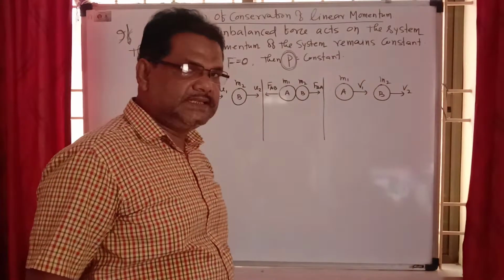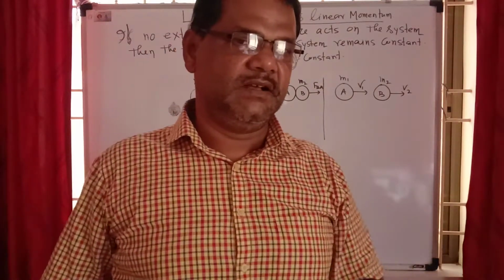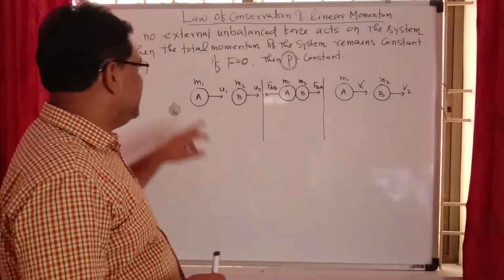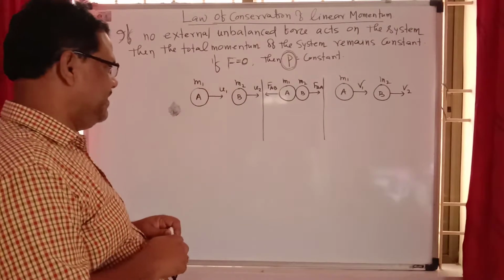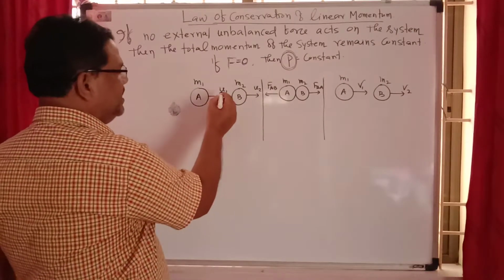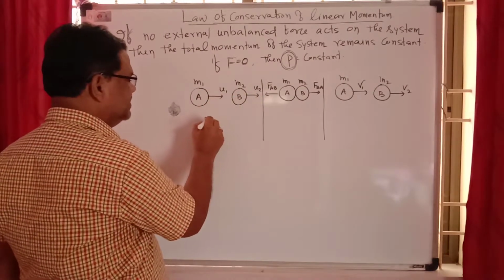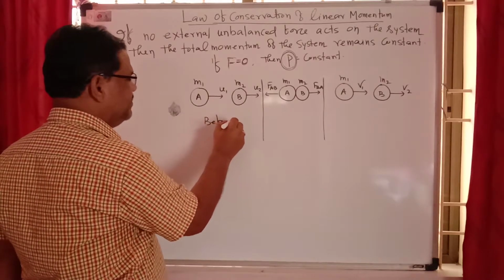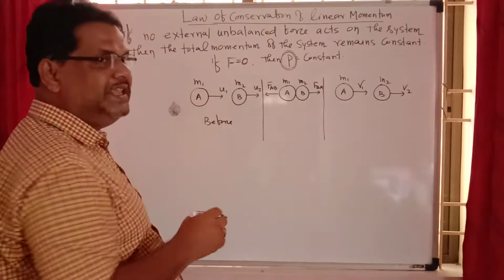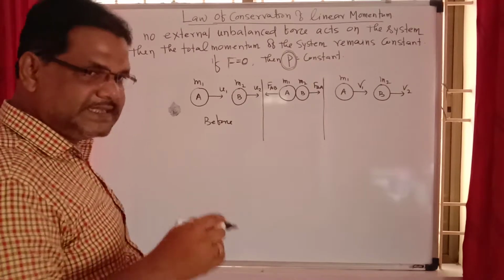Suppose a system consists of two bodies of mass m1 and m2, moving with velocities u1 and u2 before collision in a straight line.